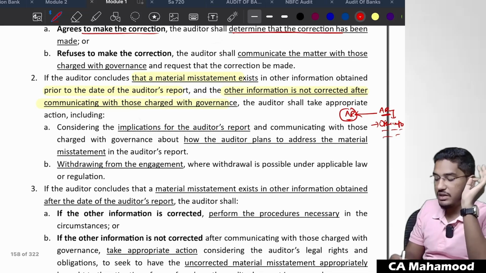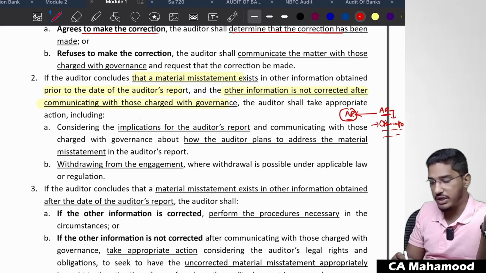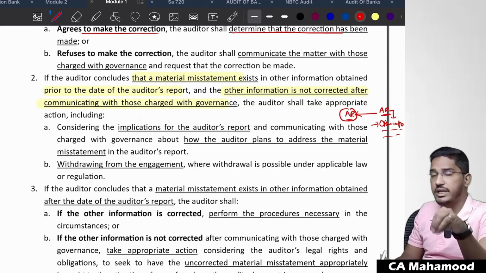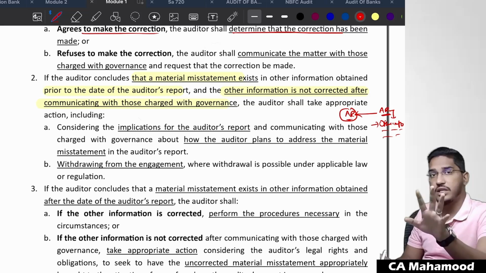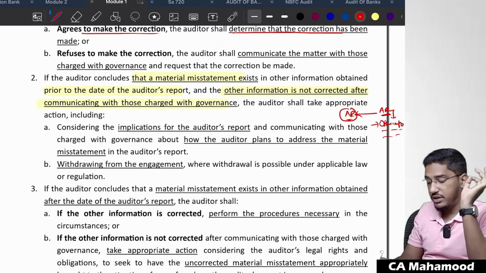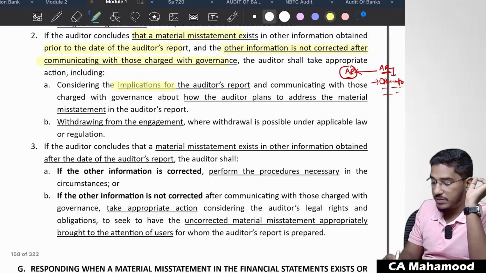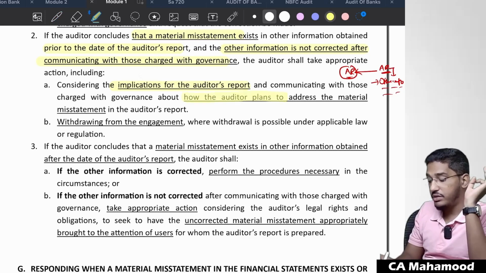The same thing they are telling: if the auditor concludes that a material misstatement exists in other information obtained prior to the date of the auditor's report, and the other information is not corrected after communicating with those charged with governance, you went and communicated with those charged with governance but management still did not correct it, then the auditor shall take appropriate action. What appropriate action? Consider the implications for the auditor's report, communicate with those charged with governance, and decide how the auditor plans to address the material misstatement in the auditor's report.